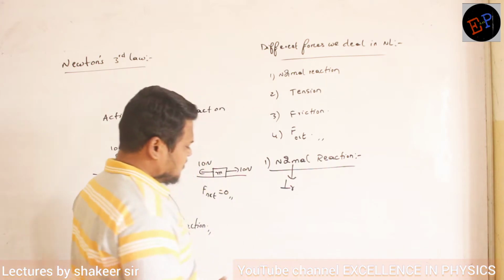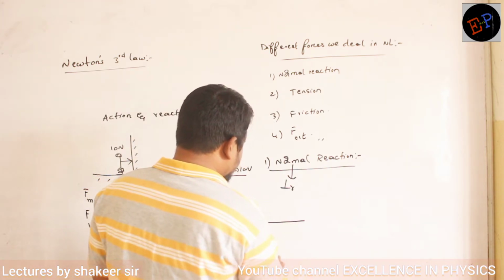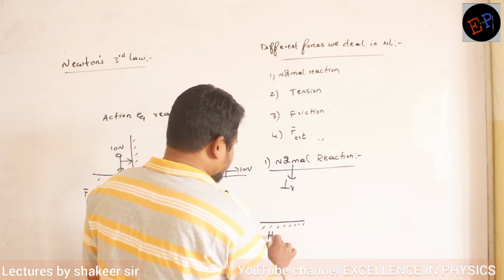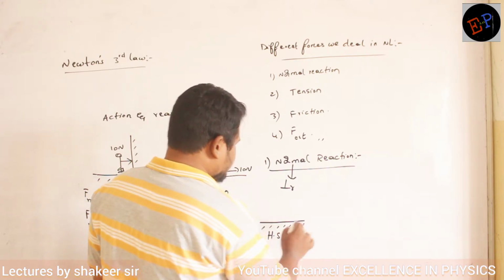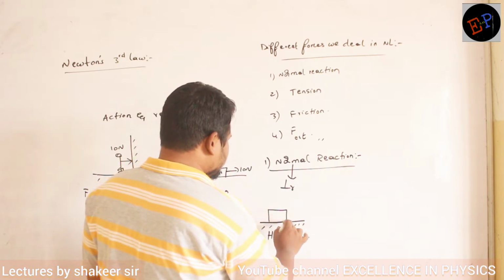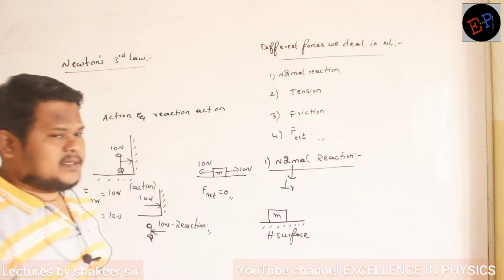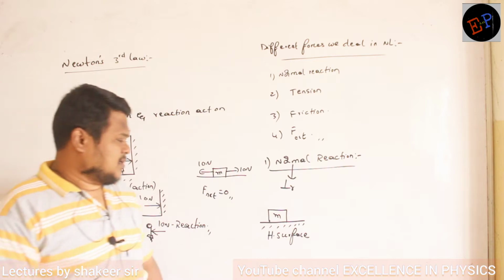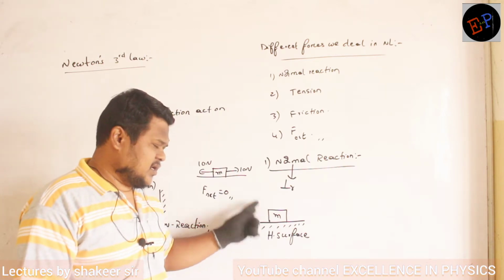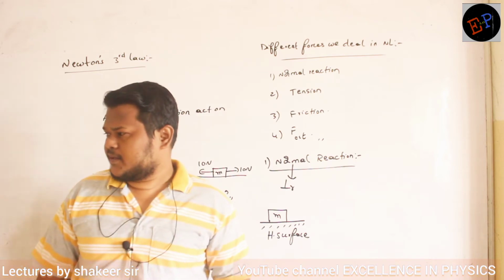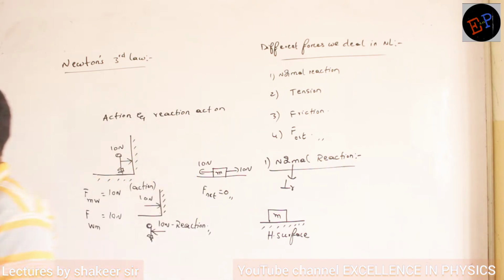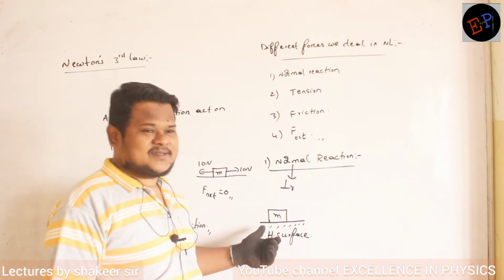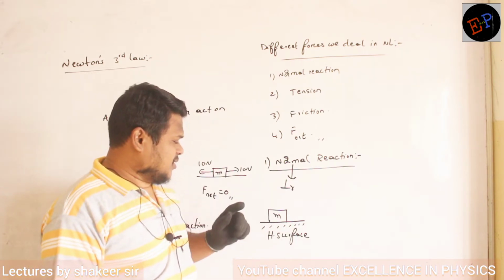See, ma, we will try to understand this one by taking one example. Consider this is a horizontal surface. And on this horizontal surface, there is one body whose mass is m. Are you able to understand? Now, this body of mass m will have certain weight also, no? Mass is different, weight is different. So what is meant by mass of a body? Mass is nothing but matter contained in a body is called as mass of a body. Clear now?